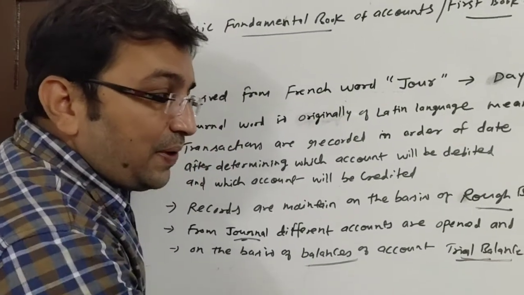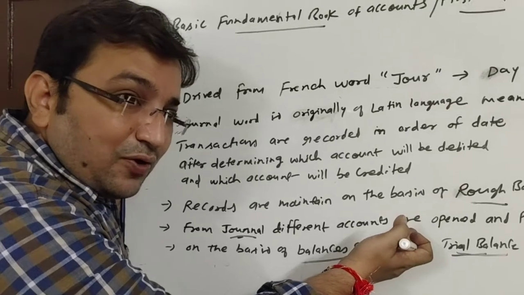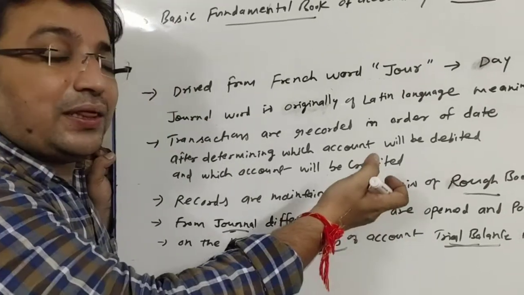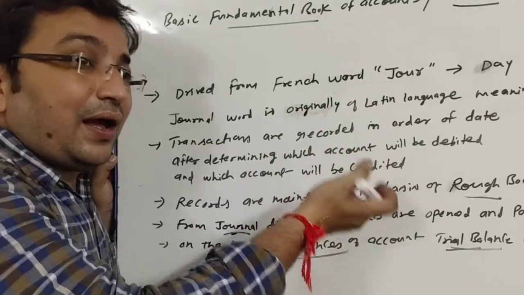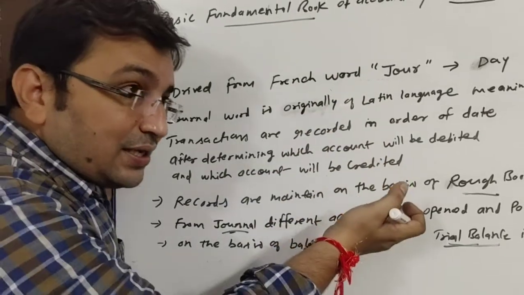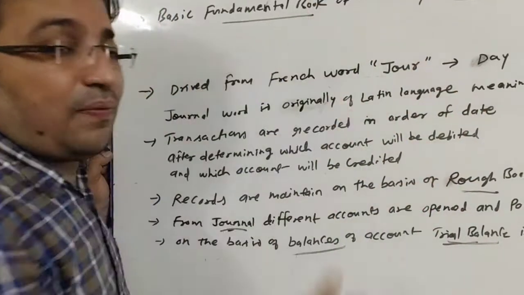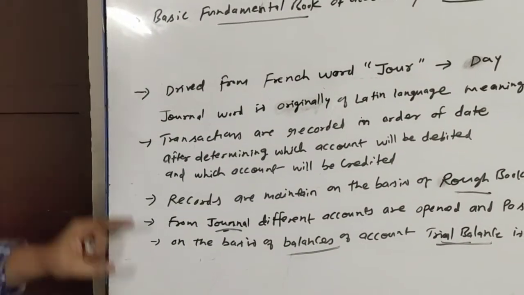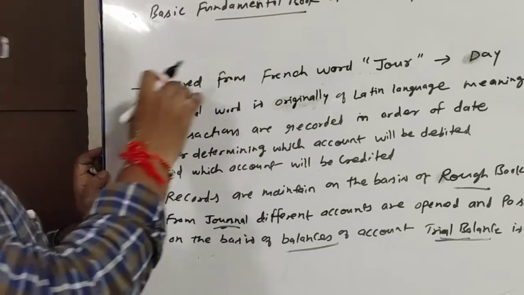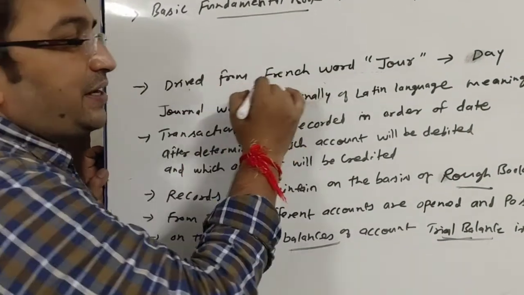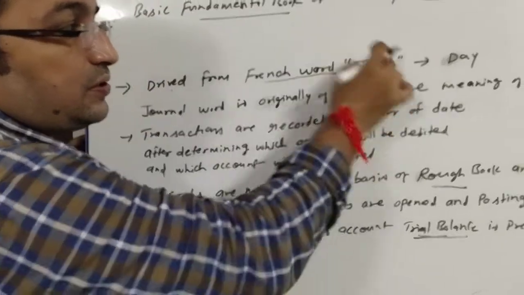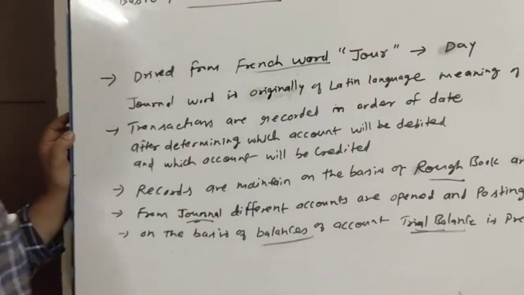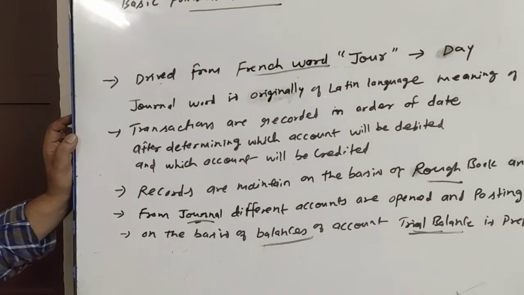Trial balance is prepared on the basis of accounts which are opened in the ledger book, and accounts in the ledger book are opened on the basis of journal, and journal transactions are recorded on the basis of draft book and vouchers. So this is all about journal. What else? The word journal is derived from the French word jour, which means day.